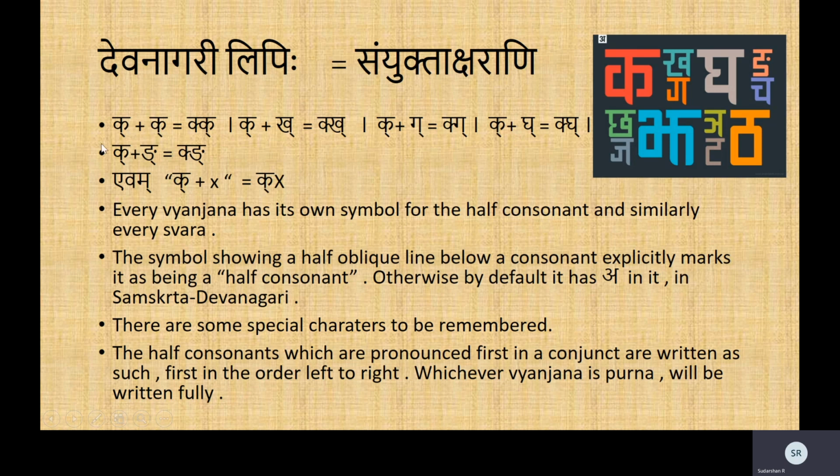Yes. Now, for example, in the word akka, you pronounce ka twice, and the first ka comes half. So the first vyanjana, which is going to be the half one, is going to be written half. Okay.